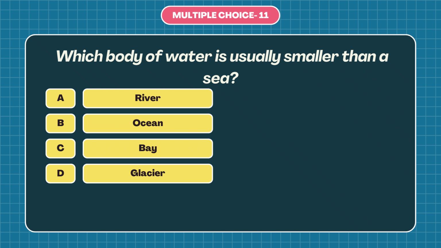Question number 11. Which body of water is usually smaller than a sea? A. River, B. Ocean, C. Bay, or D. Glacier? The answer is C. Bay. A bay is usually smaller than a sea because a bay is only a small part of a sea or ocean that is partly surrounded by land.